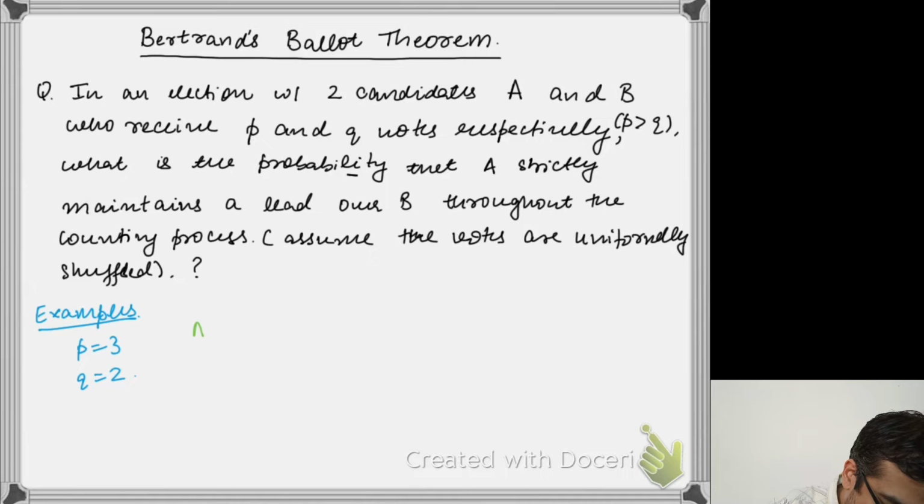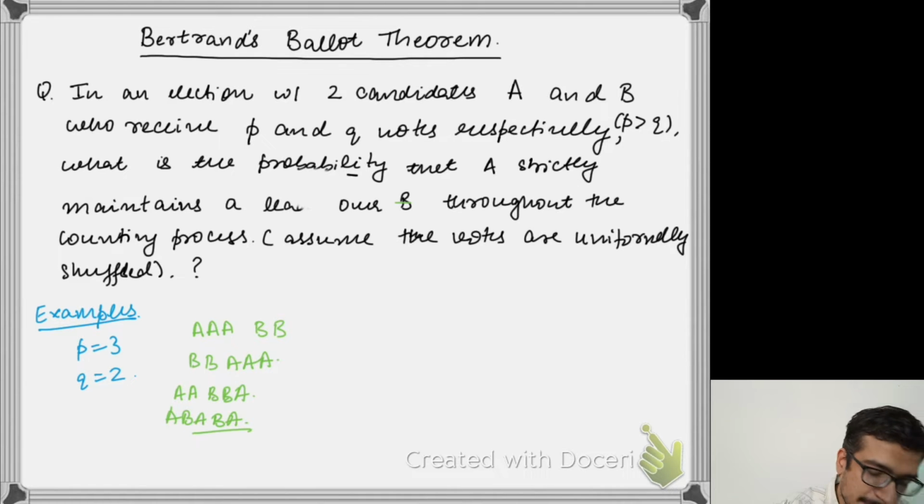We can have, for example, all 3 votes for A followed by 2 votes for B. We can have 2 votes for B followed by 3 votes for A. We can have something interleaving, for example AABBA, or maybe ABABA. These are some of the sequences which I'm just writing down.